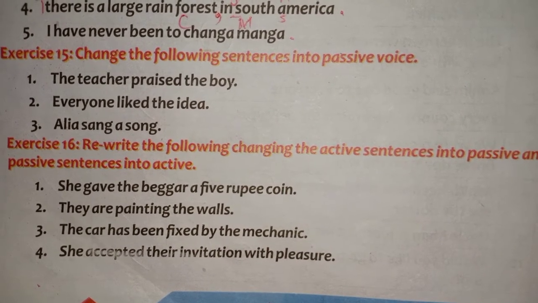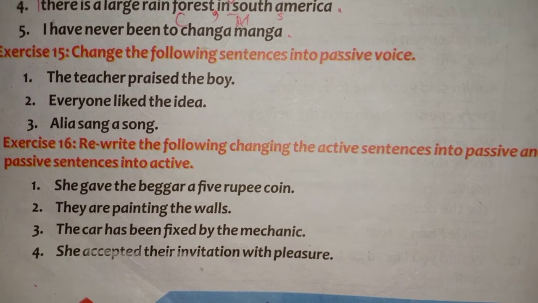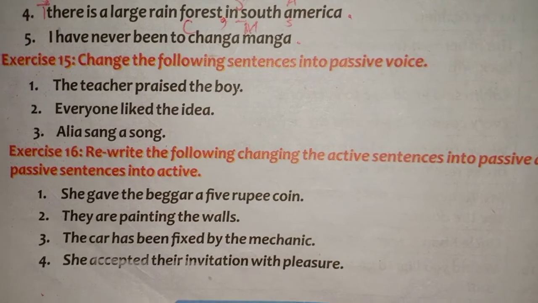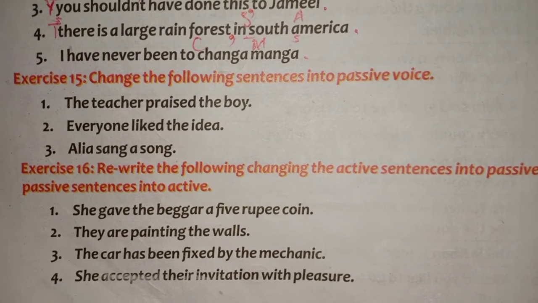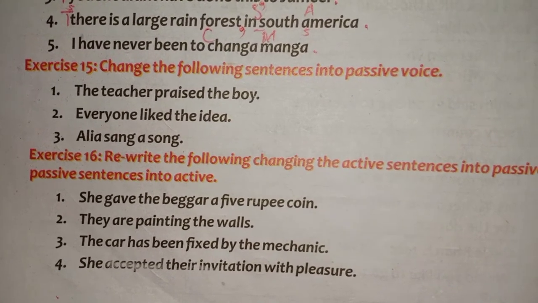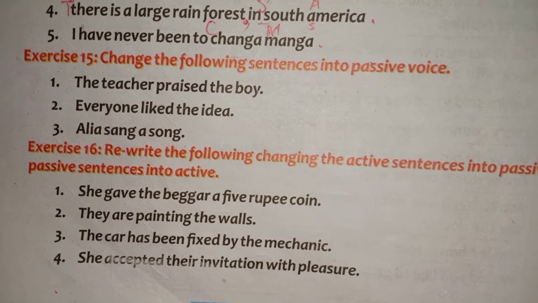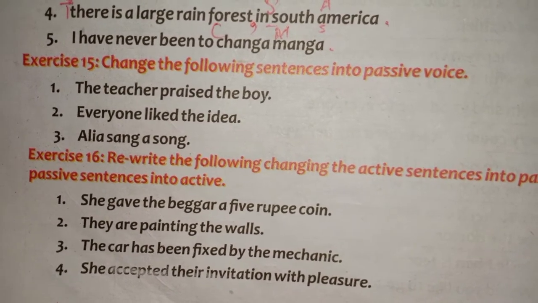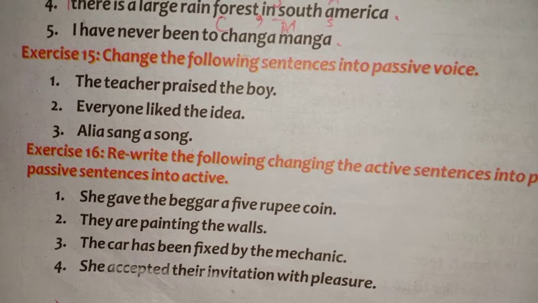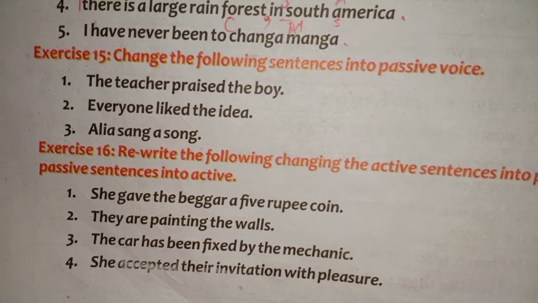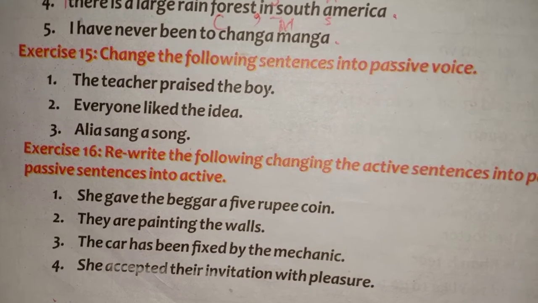Then, part 2. They are painting the walls. This is an active voice sentence. We have to change it into passive voice. Clear? And it is present continuous tense. So for changing continuous tense into passive voice, we add being with its helping verb. They are painting the walls. The walls are being painted by them.